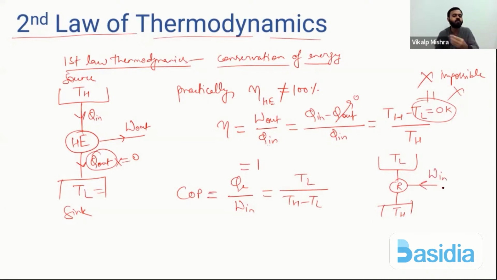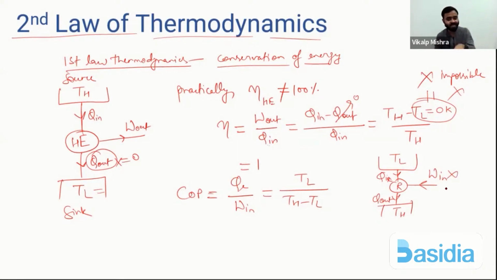But first law says no need to do work. Simply you take heat from here, Q extracted, and you reject it here, Q out. First law just says conservation of energy. How much you are taking, that much you can reject, or that much you can convert into work. First law does not say that you need work, but second law says.